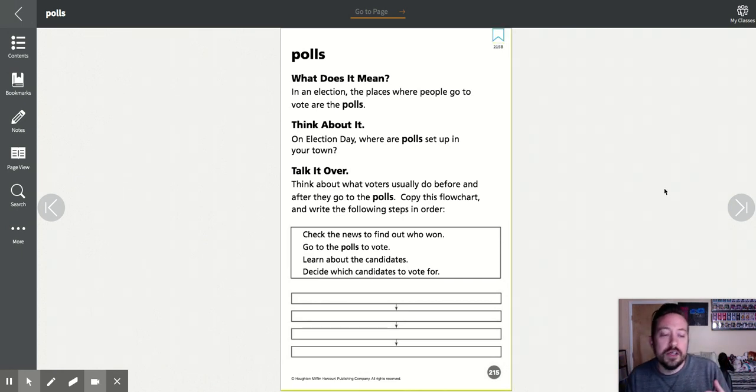You guys are too young for it, but your parents and older family members, once you hit 18, you can vote. Based on where you live, the town you live in assigns you where to go to vote. Usually it's at a school or something. I live right near a school, so whenever I have to go vote, I just go to that school. I go to that poll, they call it a polling location, and I go vote. So the polls is just where people go to vote.